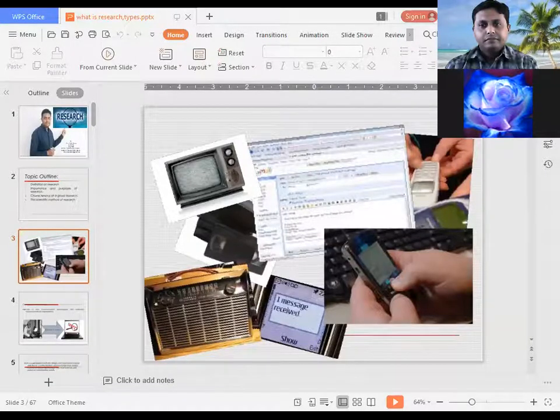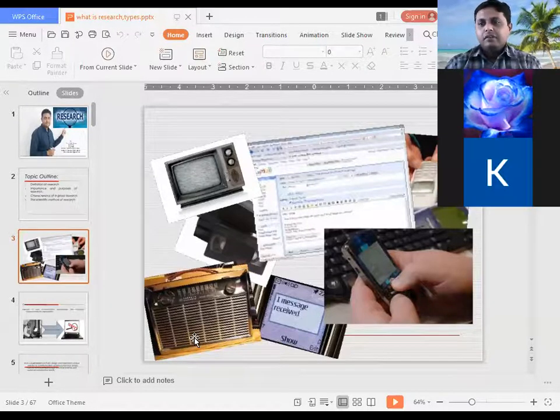So those are electronic gadgets. Electronic gadgets like cell phone, television, radio. Cell phone, right? Then television is there, right?